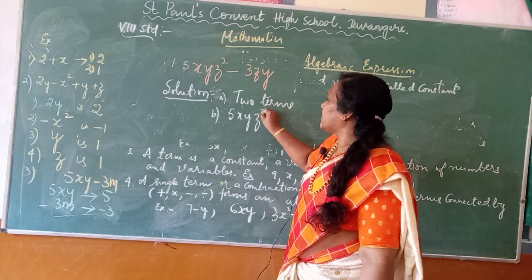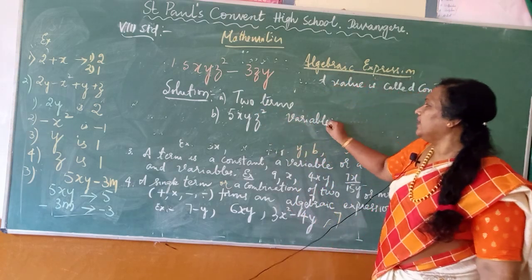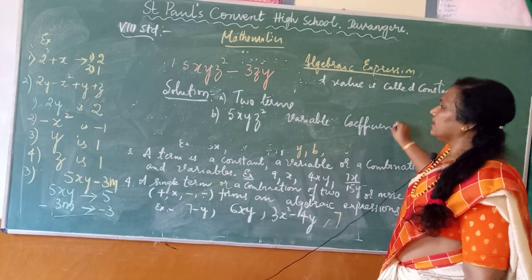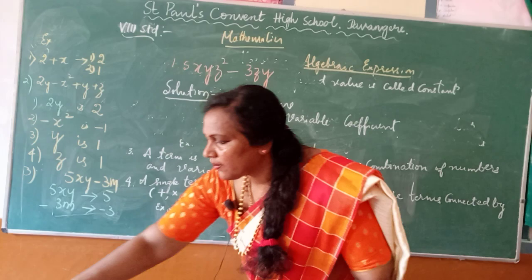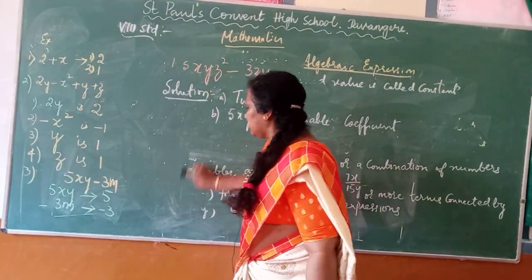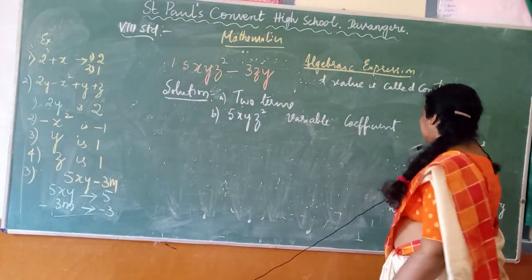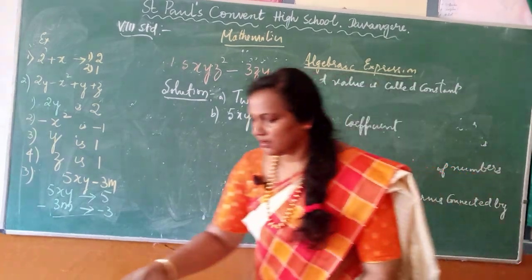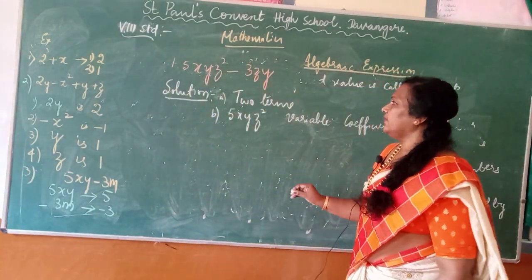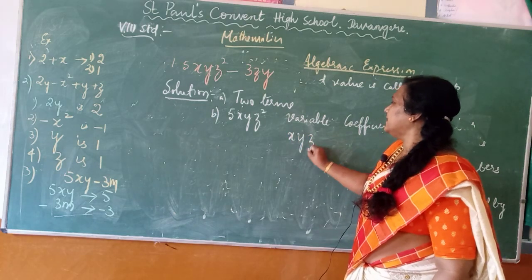5xyz squared. In this, you are supposed to write the variable as well as the coefficient. The variables here are x, y, z squared.